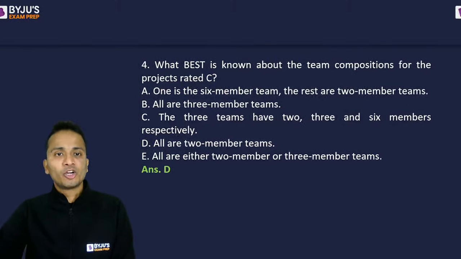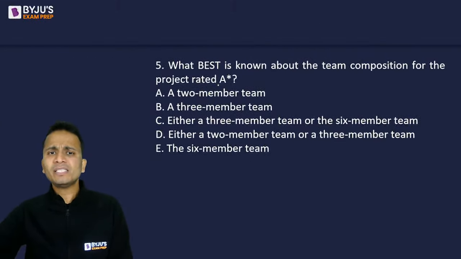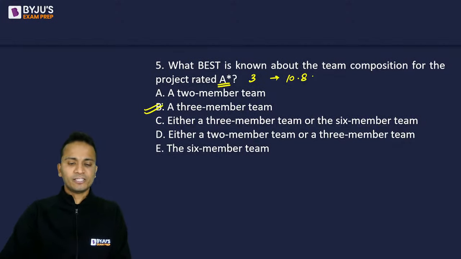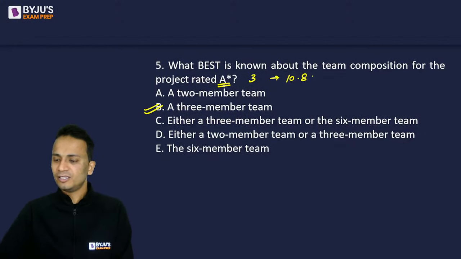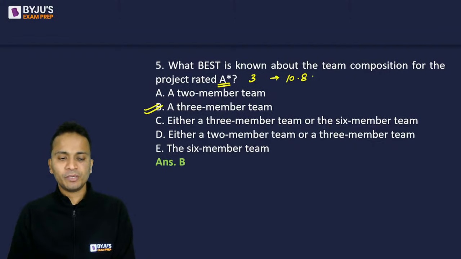Okay. Question number 5. What best is known about the team composition for the project rated A star? A star, we saw that it's a 3-member team earning a value of 10.8 lakhs. Okay, so it's a 3-member team. Yes, it is there in front of us. So the correct answer will be option B. Okay, yes, it is option B.